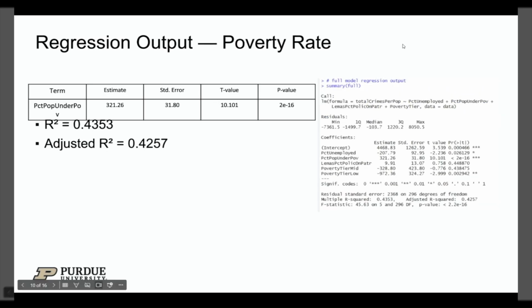And then we ran the regression. You can see the output here. Quick summary. We got an estimate of 321.26 for the poverty variable, the standard error of 31.8, t-value of 10.101, and again, a very low p-value. R squared was 0.4353, and the adjusted R squared was 0.4257.